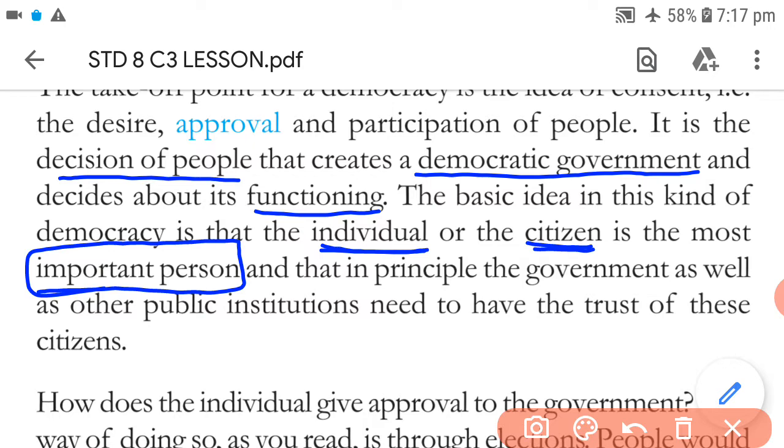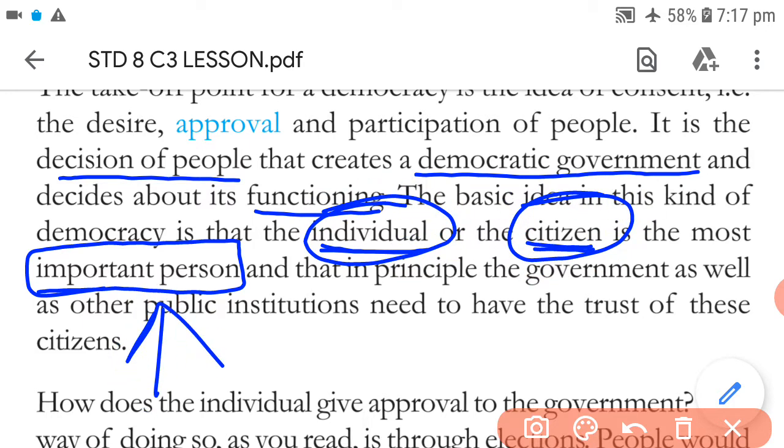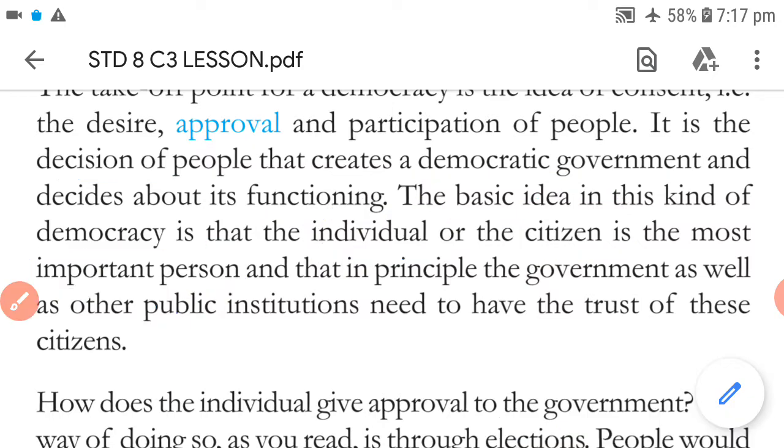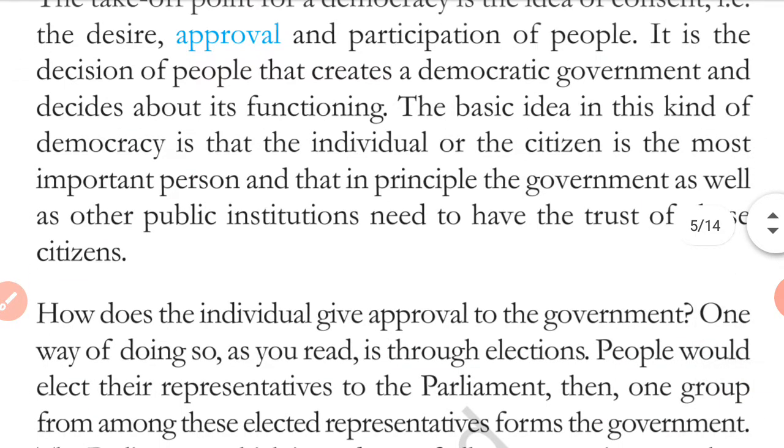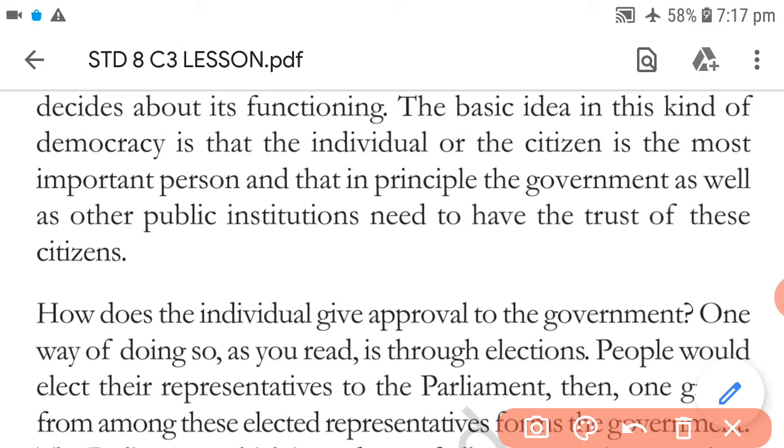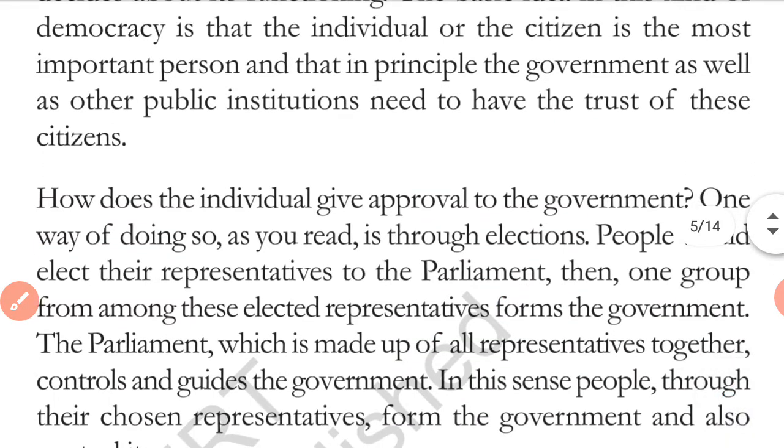So ultimately it lies with an individual or with the citizen, and that's why that individual citizen becomes the most important person, and in principle the government as well as other public institutions need to have the trust of these citizens. If they have the trust of the citizens, then only they can be in power. If the people do not trust, then definitely by the next election they cannot be in power.